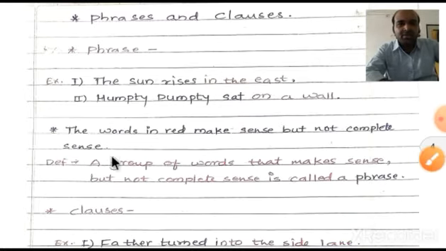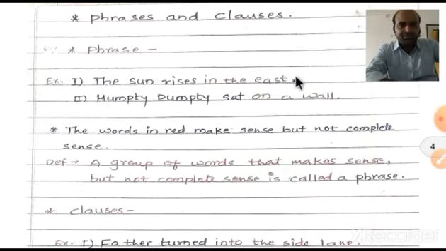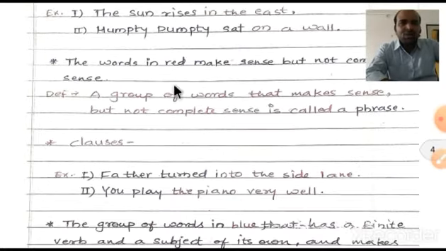Now see, what is the definition? The words in red make sense but not complete sense. So what can we call it? A group of words that makes sense but not complete sense is called a phrase. There are such words in the sentence. They have some sense, but they do not make complete sense. So what can we call them? Phrases. Now what is a clause?